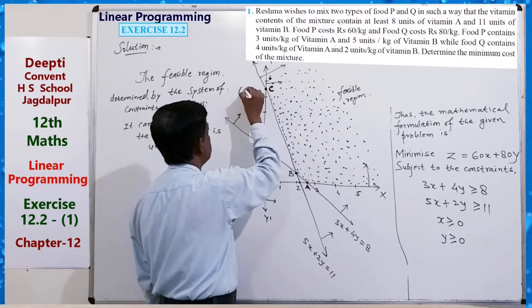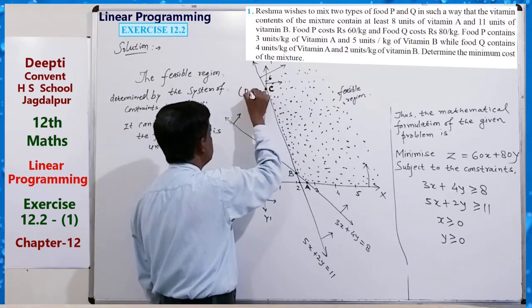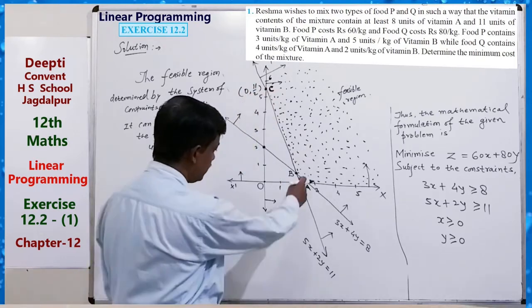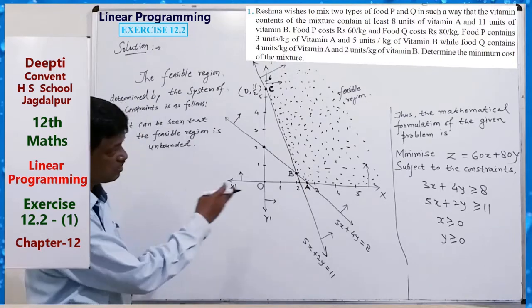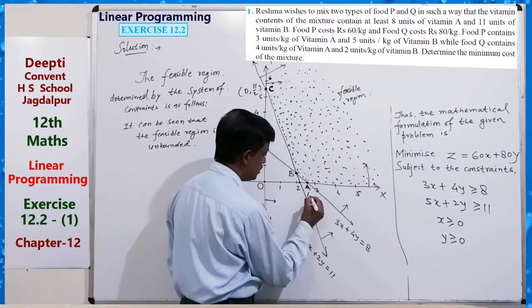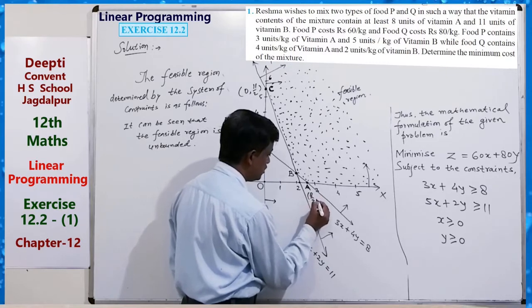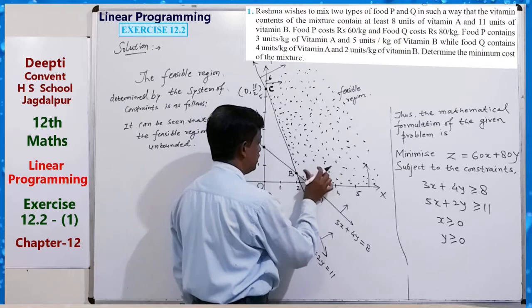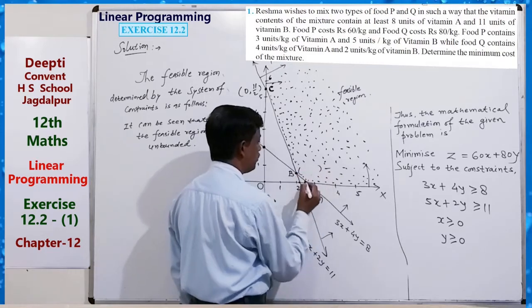C. C is 0, 11 by 2. And A is 8 by 3, 0. And B, we have to find. How can we find B?